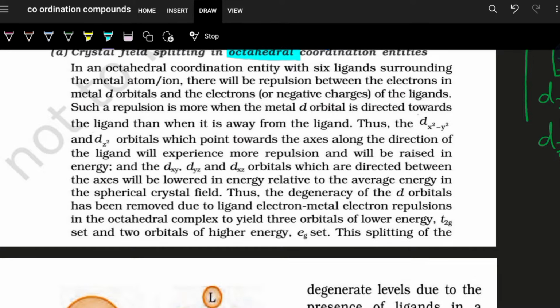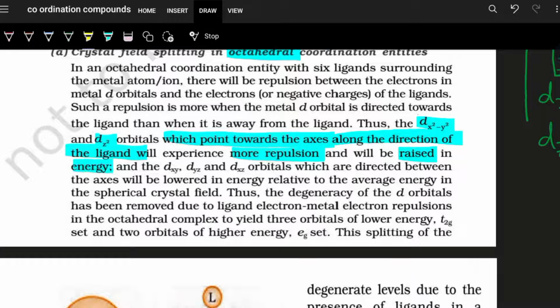So the orbitals like dx square minus y square and dz square, which point towards the axis, have orientation along the direction of the ligand. They experience maximum repulsion because they are towards the direction of the ligand, so they are energetically raised.